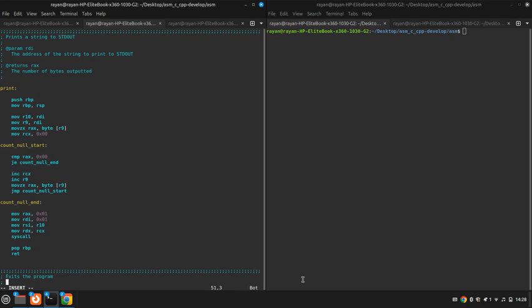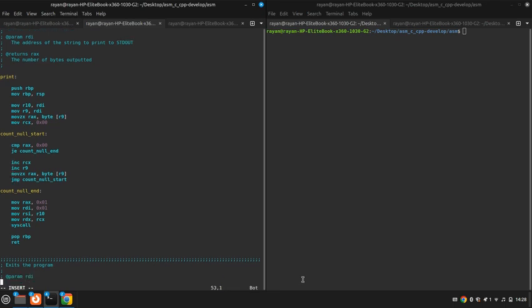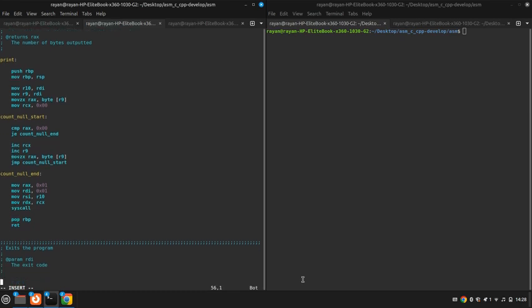Then we need to specify the parameters. So we have @param RDI again. RDI is just the exit code. And now we can define the exit function. This is a lot simpler than the print function, which took so many lines of code to actually define.